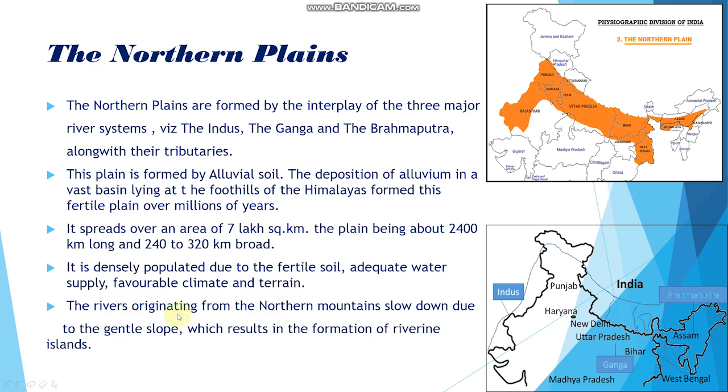The rivers originate from the northern mountains and slow down due to the gentle slope, which results in the formation of riverine islands. So in this second map, you can see all the three rivers, the Indus River, the Ganga River and the Brahmaputra. This northern plain is formed due to the interplay of all these three rivers, right?